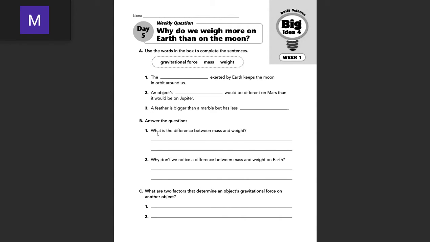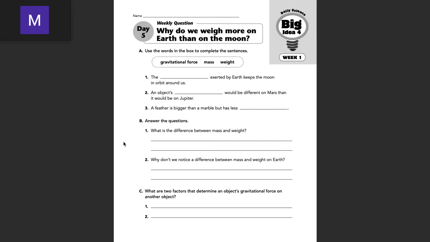All right, part B, we're just responding to questions 1 and 2 here. Number 1, what is the difference between mass and weight? You can look back at your key terms to help you answer that, because you have had mass as a vocab word this week in Bellwork, and you've also had weight as a vocab term. So we know that mass is the amount of matter in an object, and weight is measured by the pull of gravity on a given mass. So again, mass is the amount of matter in an object, and weight is measured by the pull of gravity on a given mass. Okay, so that's number 1.